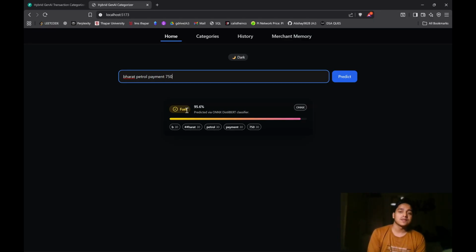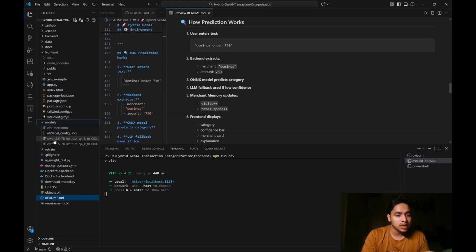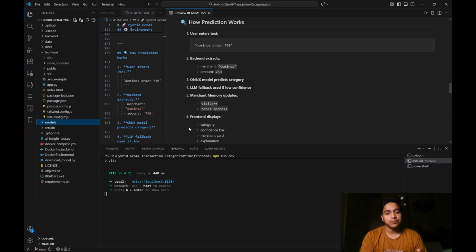This is where my generative AI fallback model comes in, which is our Qwen 2.5 7 billion instruct parameter model. It is a 7 billion parameter model running on only CPU. That is a thing to focus on, because most setups today have GPUs.